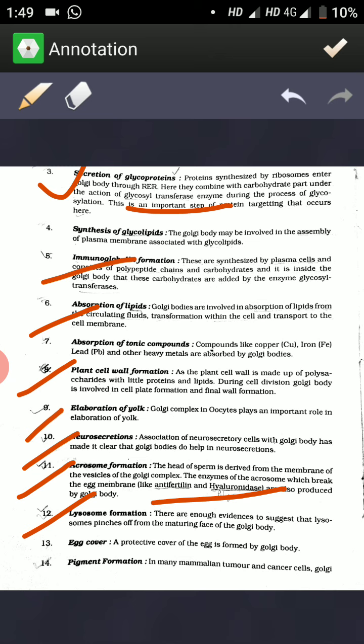In many mammalian tumor and cancer cells, the Golgi complex has been described as the site of origin of pigment granules, that is melanin, and also in pigment formation in the retina.